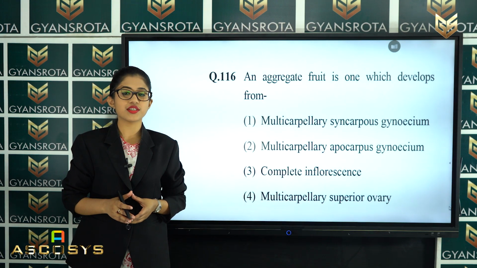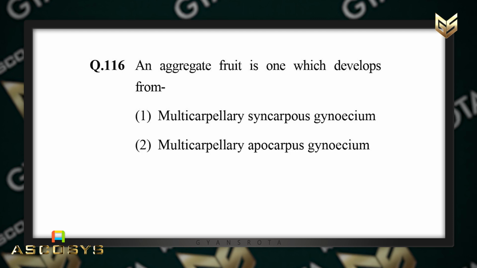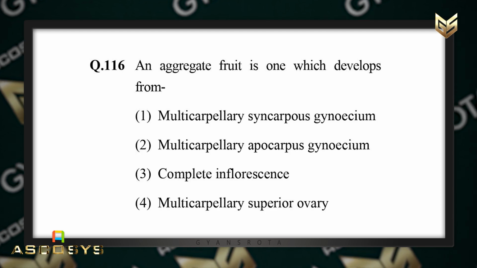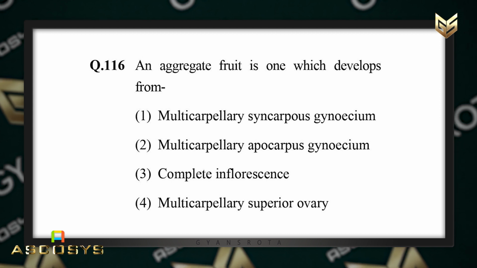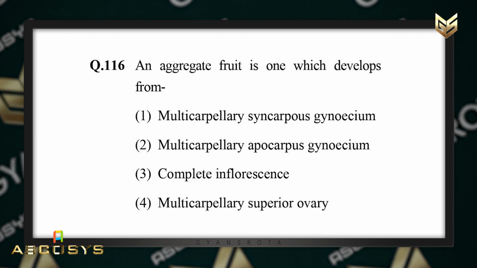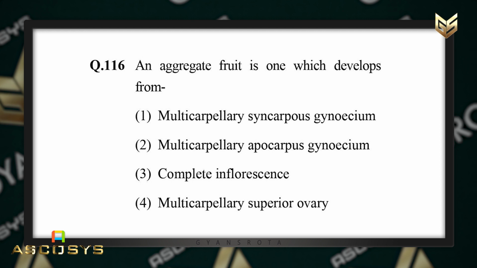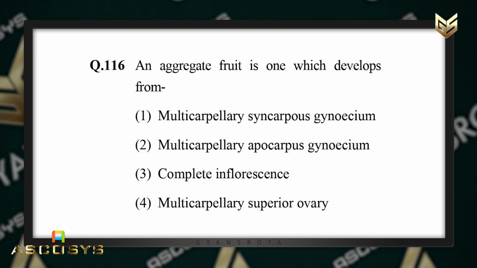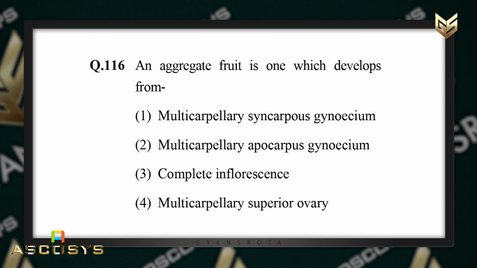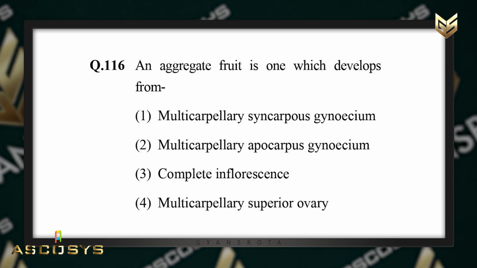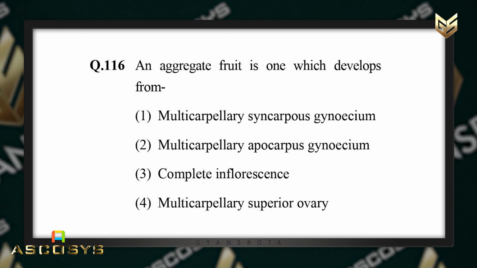Now, the next question is question number 116. An aggregate fruit is one which develops from, and 4 options are given. First option is multicarpellary syncarpous gynoecium. Second is multicarpellary apocarpous gynoecium. Third is complete inflorescence and the fourth is multicarpellary superior ovary.